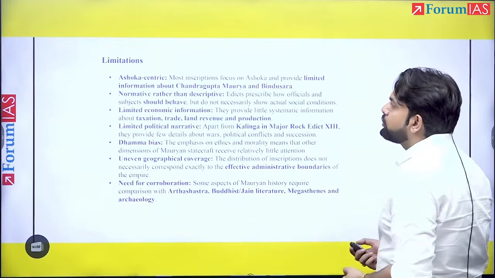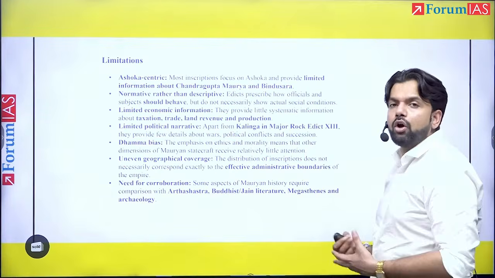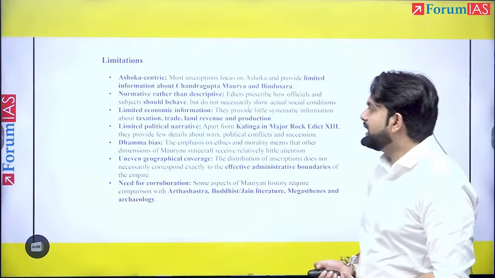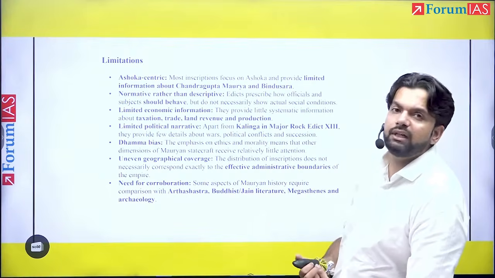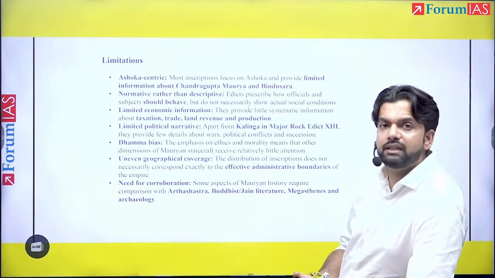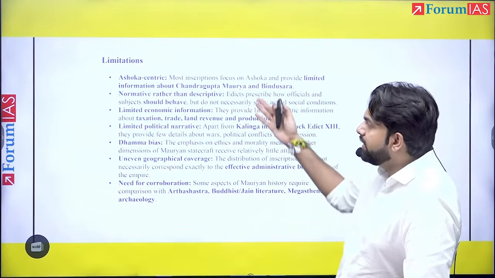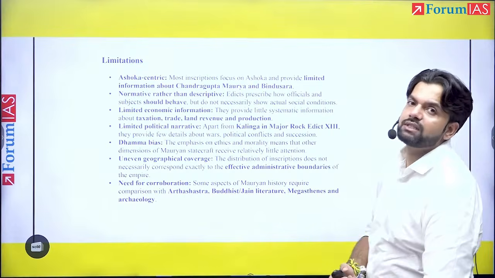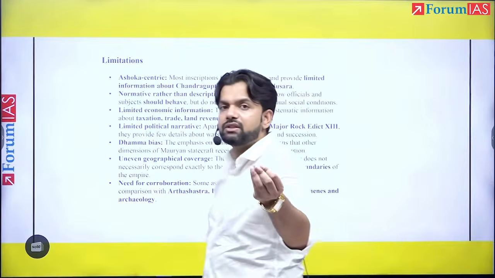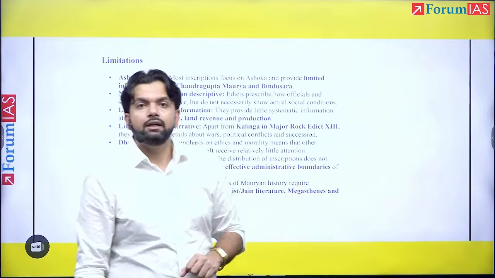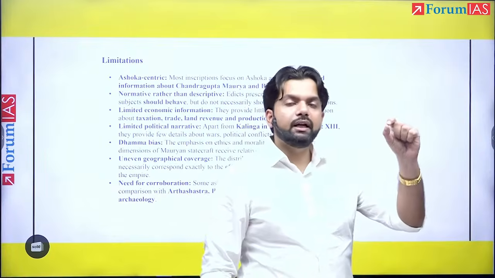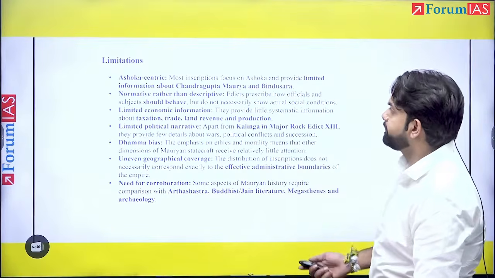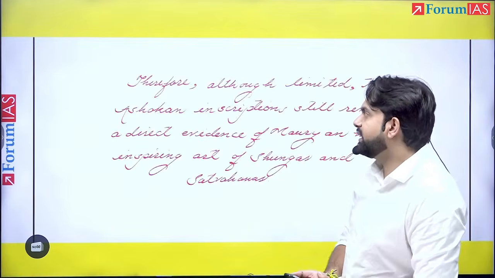Clearly, limitations were also to be written. So clearly Ashoka-centric, or for that matter with regard to his moral policy and not administrative policies. Yes, very important. Also, uneven geographical coverage. So all of these limitations, but did you have to write so many points? Certainly not. You could have just written 2 or 3 points and that's it. This was a 10 marker, 7 plus 3, 8 plus 2. 8 points in the first part of the body and 2 points in the second part of the body with regard to limitations, and then a conclusion.